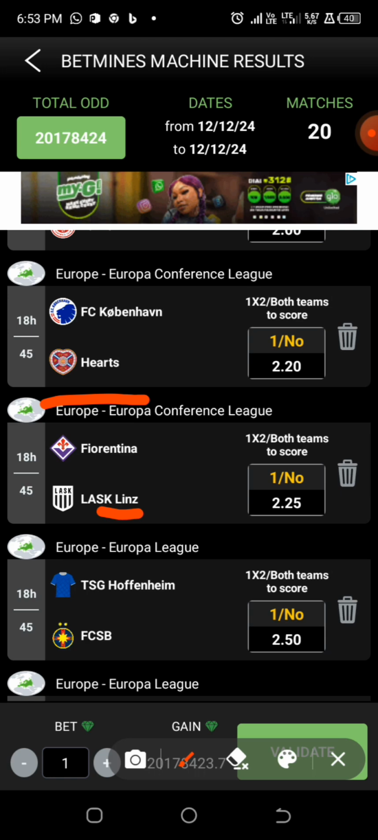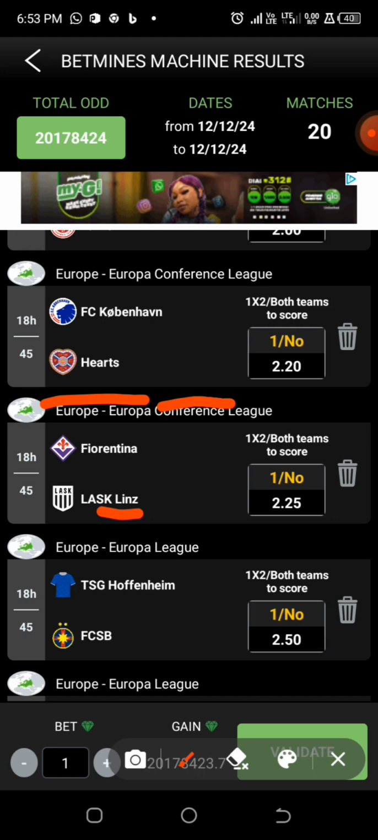So all these 20 games have the high probability of coming out so well. They can end up as double chance. For example, we predicted Fiorentina to win and not both teams to score, but the game can end up in both teams to score. But the fact that Fiorentina will lose this game is very very hard.